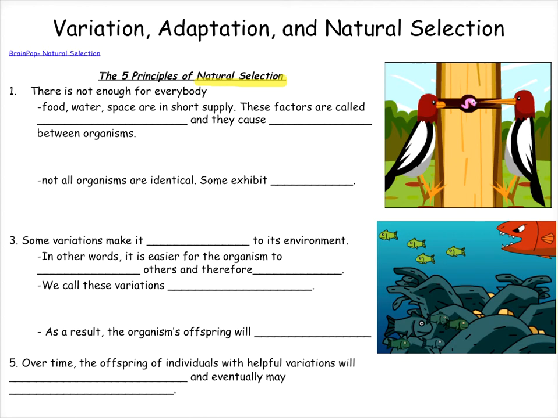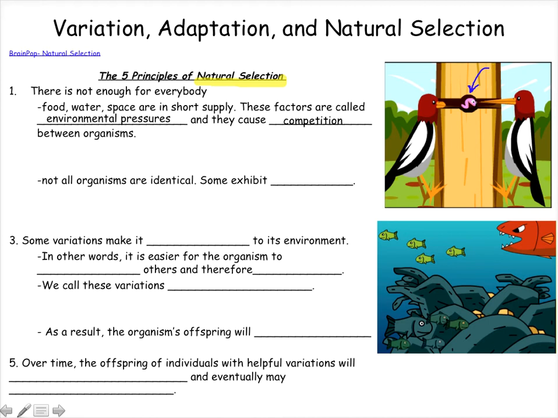We call these factors that are in short supply environmental pressures. And because they're in short supply, they cause competition between organisms. If you look to the pictures to the right, you'll see 2 examples of this. So in the top picture, you'll notice that there's only one food source or one worm there, but the birds are competing over it.